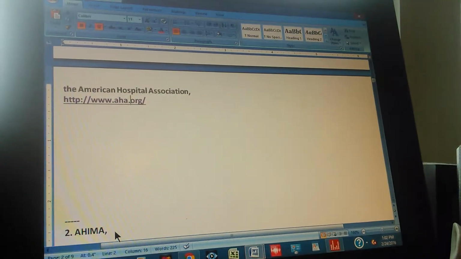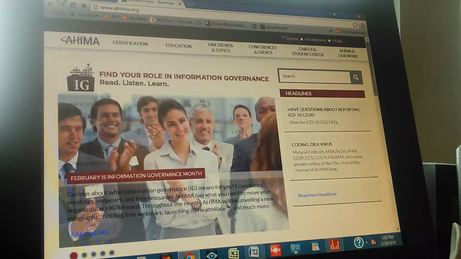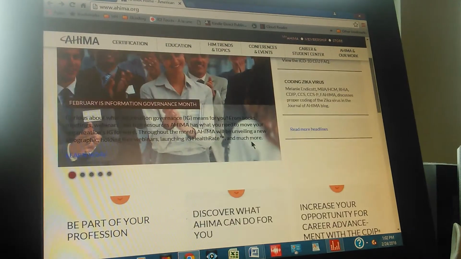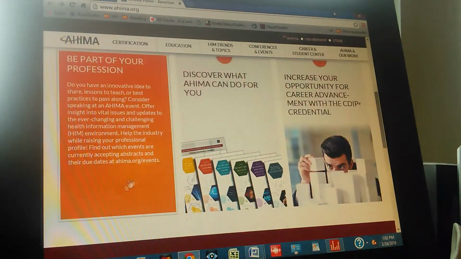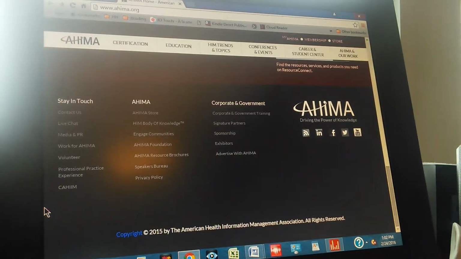The second one is AHIMA, which is the American Health Information Management Association. You read it now, the American Health Information Management Association. Okay, let's go to their website. That's it, AHIMA. Scroll down to see how the website looks like. Keep going down. It says the American Health Information Management Association, all rights reserved.